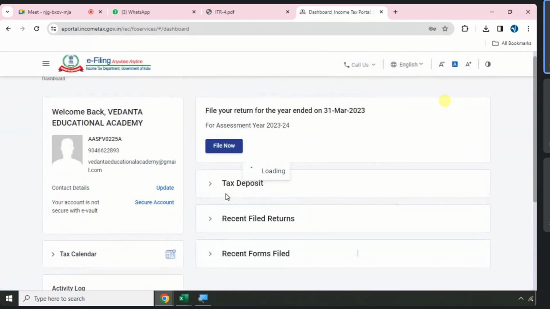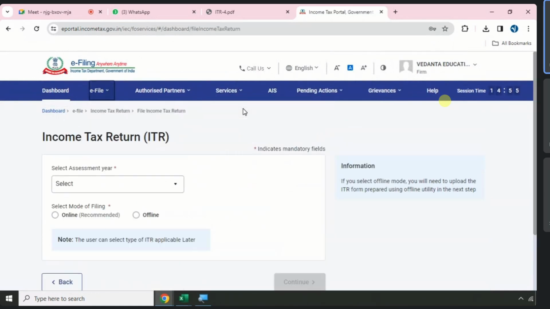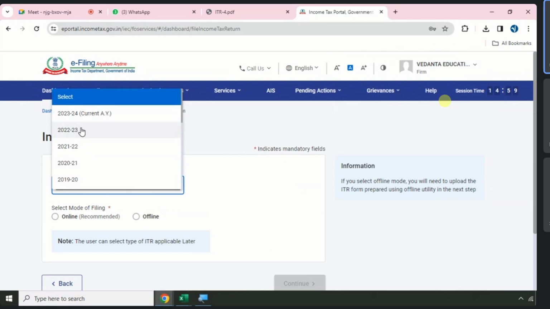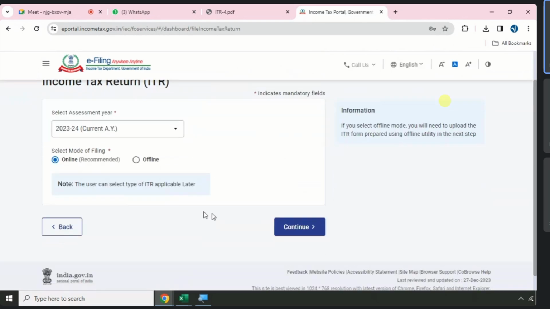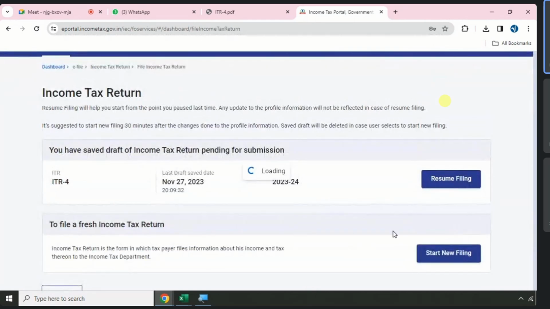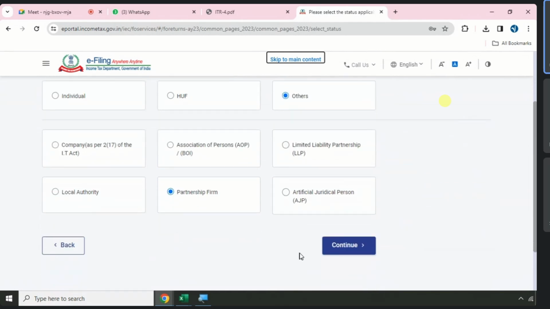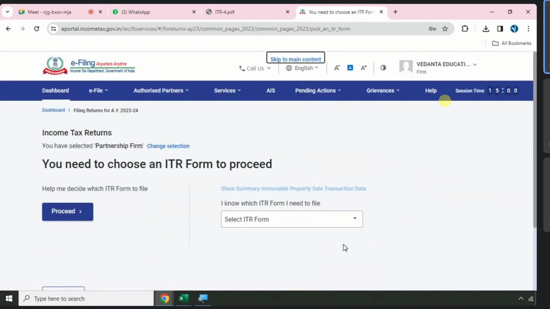Same thing. Go to e-file, income tax return, file income tax return, select 2324 online, go to continue, start new filing. Based on the PAN card we used, are we individual? No. Others. Who? Partnership firm. Based on the PAN card you logged in, the option changed automatically.